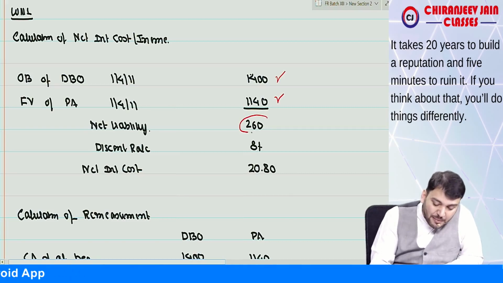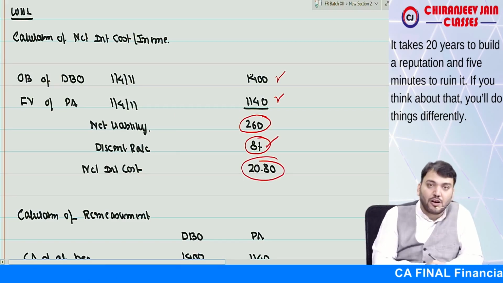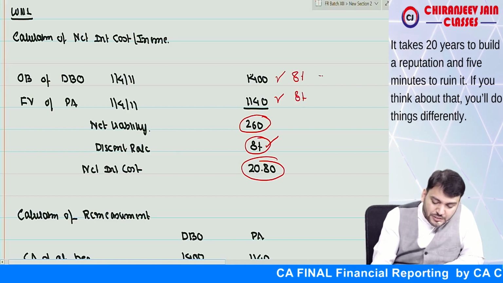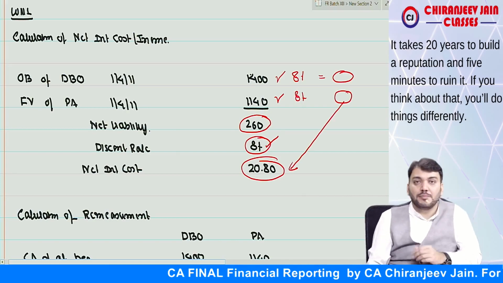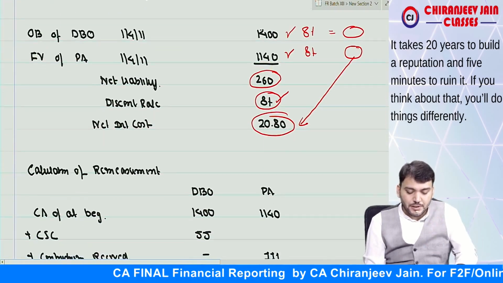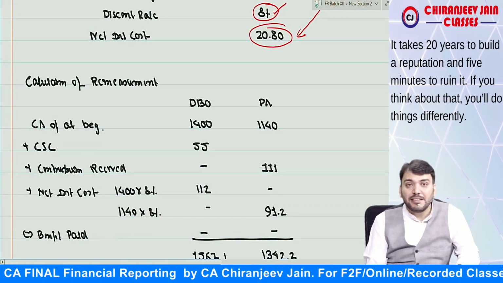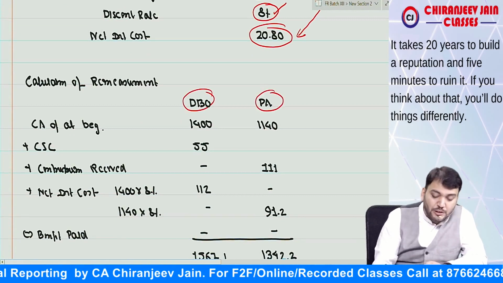So again, this is the net liability. On net liability, we can calculate net interest cost by using the discount rate. So that becomes net interest cost. Or you can calculate individually also. This is 8%, this is 8%, this is interest cost, this is interest income, and the same amount will come. Net interest cost, understood. Now we'll calculate the remeasurement gain or loss. For DBO and plan asset we'll do it together.